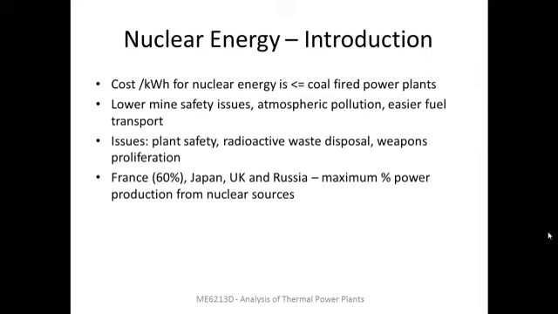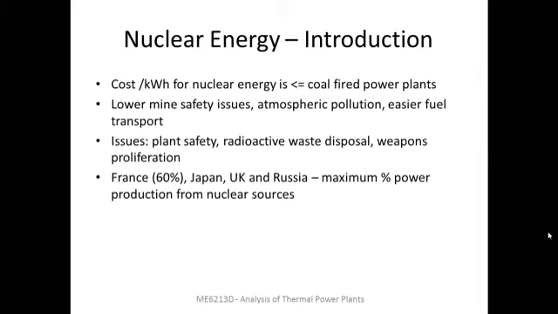Among the countries where nuclear power plays a major role, the leading country is France, where 60% of their power demand is met by nuclear power, followed by Japan, United Kingdom, and Russia. The US does not figure in the top countries because following the Three Mile Island accident in 1978, they scaled down the number of reactors.